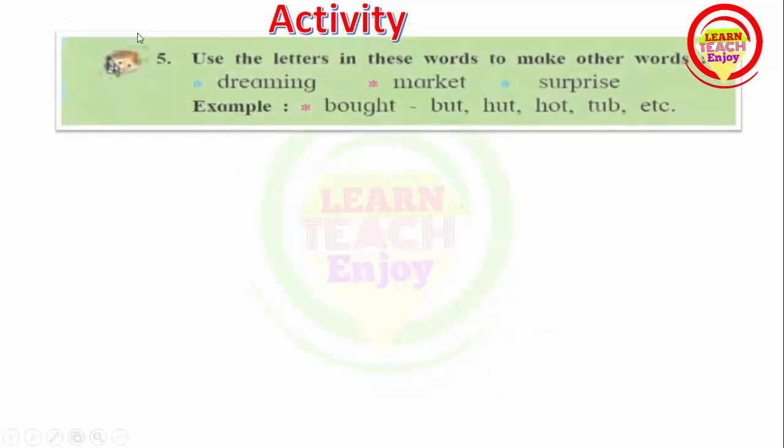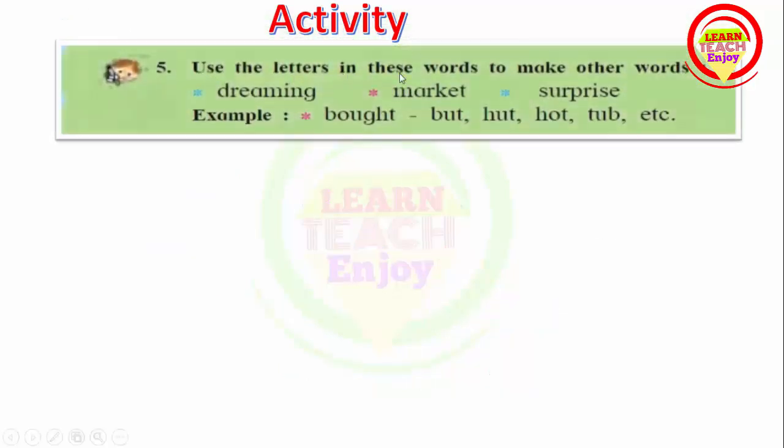The next activity: use the letters in these words to make other words. Dreaming, market, surprise. Here is given one example. Bought. In the word bought, we can make small words: but, hut, hot, tub, etc. Like this we should make small words from these given words.